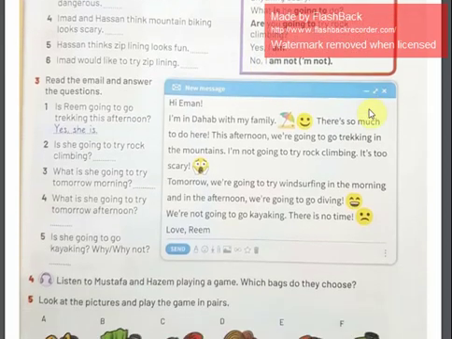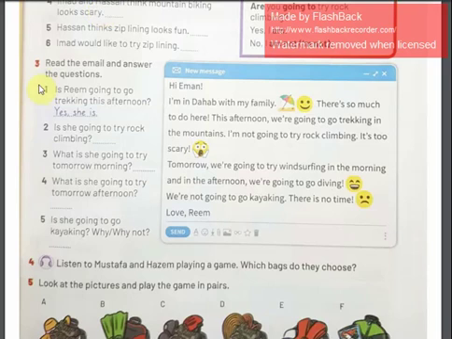Now let's just have a look at exercise 3, because we have here a kind of an email from Reem to her friend Iman. So Reem said, "Hi Iman, I'm in Dahab with my family. There's so much to do here. This afternoon we're going to go trekking in the mountains. I'm not going to try rock climbing, it's too scary.